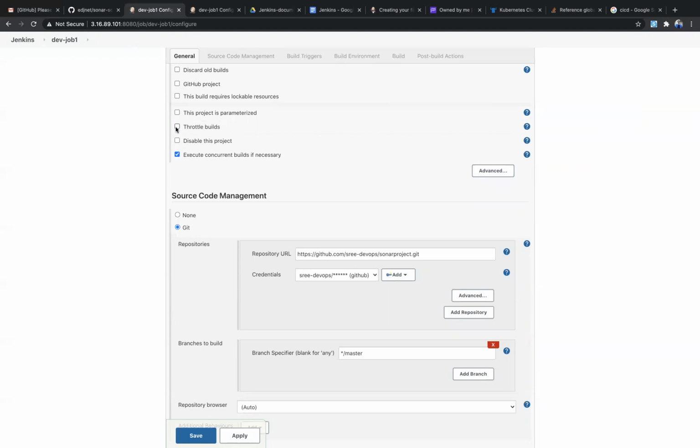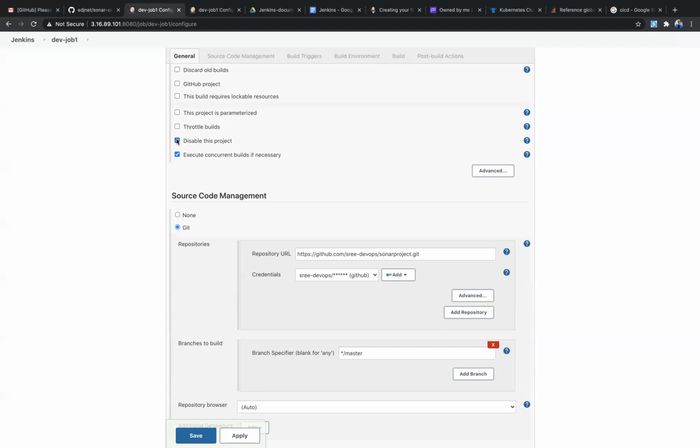If you give unlimited permissions to build, all the developers will trigger jobs as and when, and if multiple jobs run at a time, the Jenkins server may be impacted. It may go down or crash, the worst thing may happen. So if you want to limit the resources, you can give this throttle option.